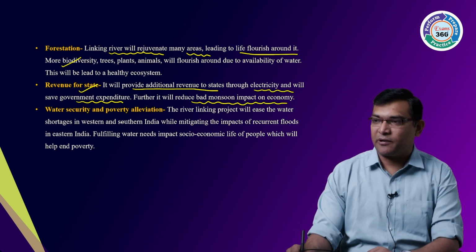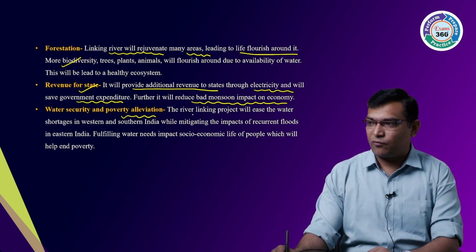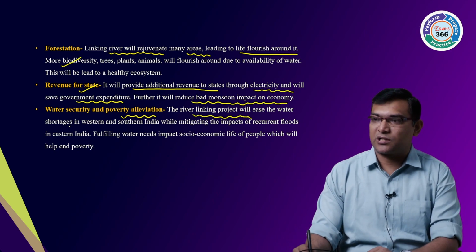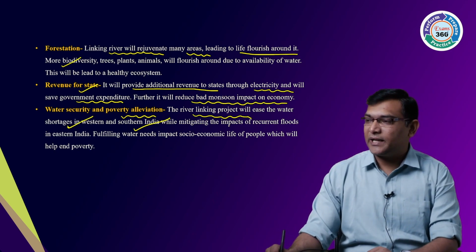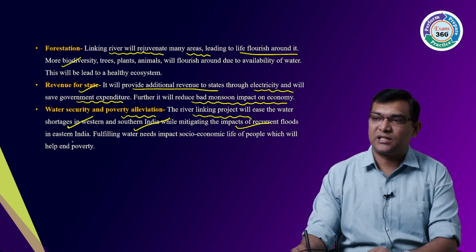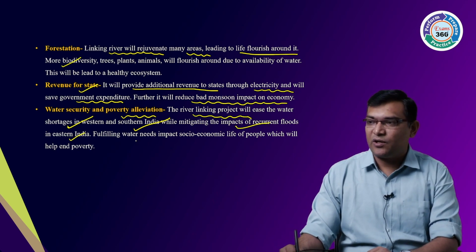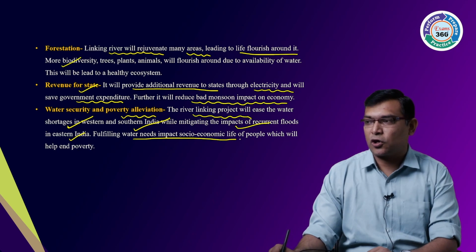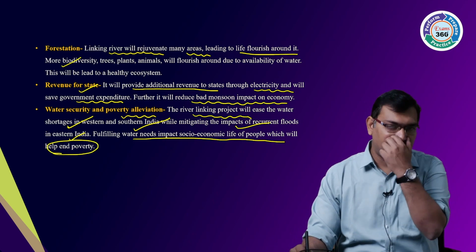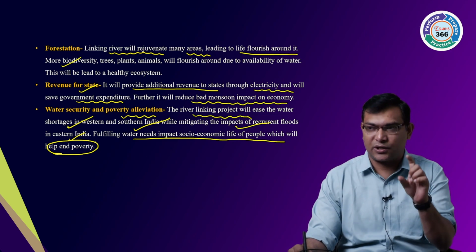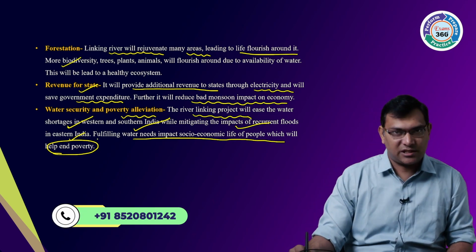Water scarcity and poverty alleviation. Linking of rivers aids the water shortages in western and southern India while mitigating the impact of floods in eastern India. Fulfilling water needs impacts the socio-economic life of the people, which helps in ending poverty. So it will also help with water scarcity, security and poverty alleviation.